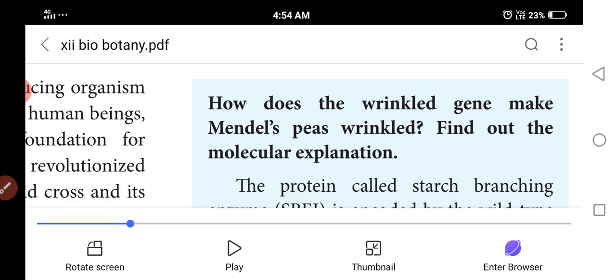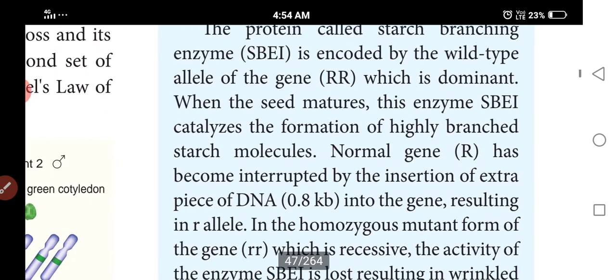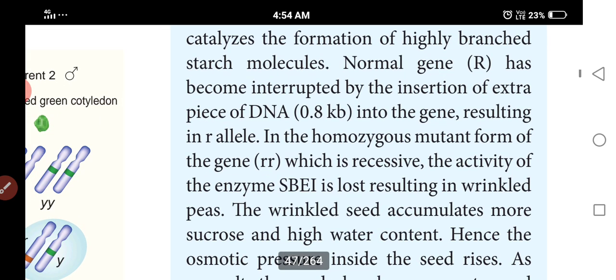So this is the molecular explanation: the protein called starch branching enzyme is here. In the wild type, the capital R allele is dominant. When the seeds are mature, the enzyme SBEI catalyzes formation of highly branched starch molecules. And small r is the homozygous mutant form, so this is the recessive, and the activity of this enzyme will be lost. SBEI is an enzyme.